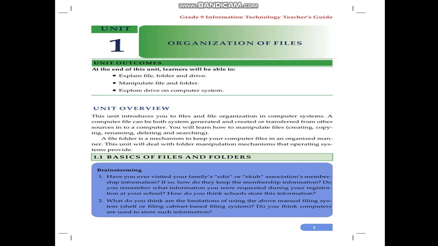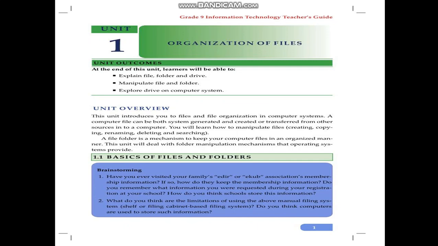Brainstorming. Have you ever visited your family, Edir or association membership information? If so, how do they keep the membership information? Do you remember what information you were requested during your registration at your school? How do you think schools store this information?